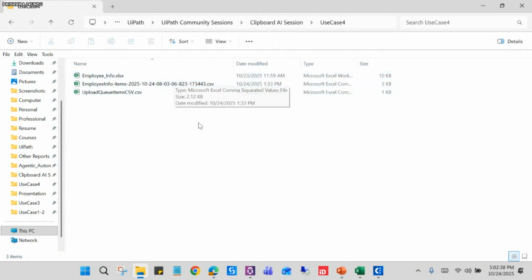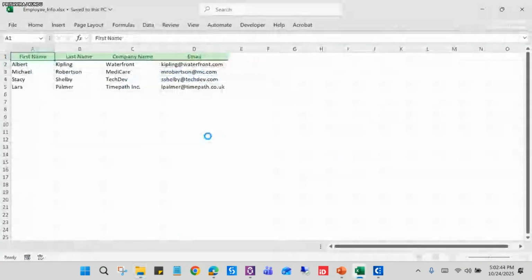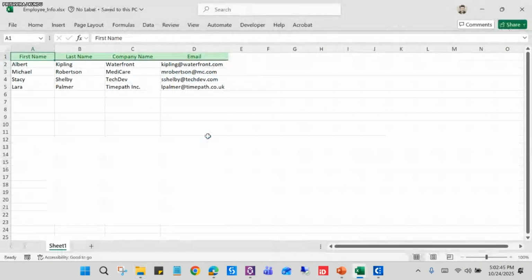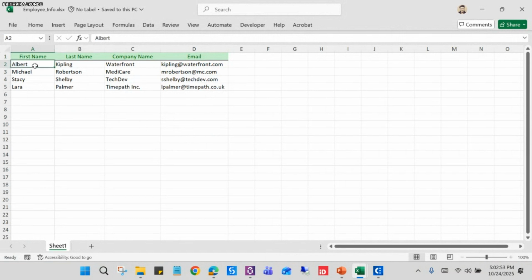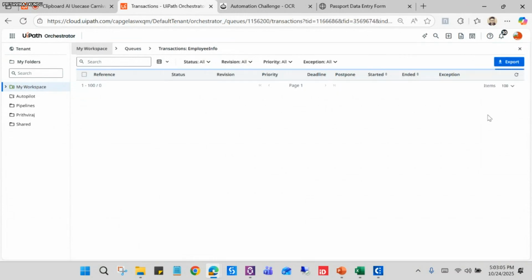Okay, so here is a user story that you can see. There are some records with first name, last name, company name, and email ID. So these four records are here, and suppose as a support person, we have this queue item with the queue name employee info, and under this we have these transaction items.